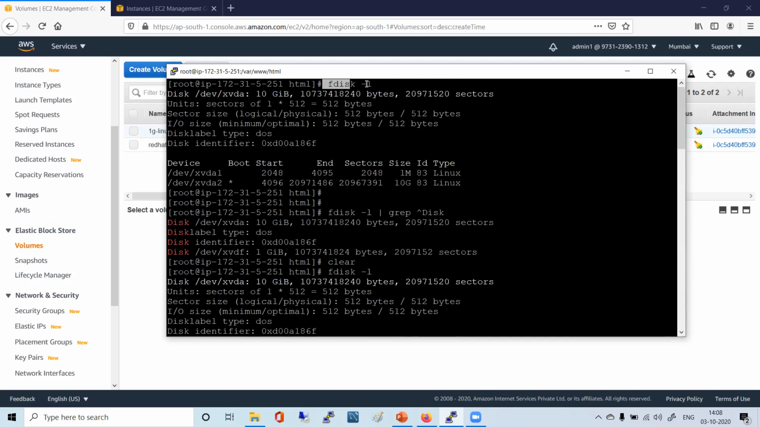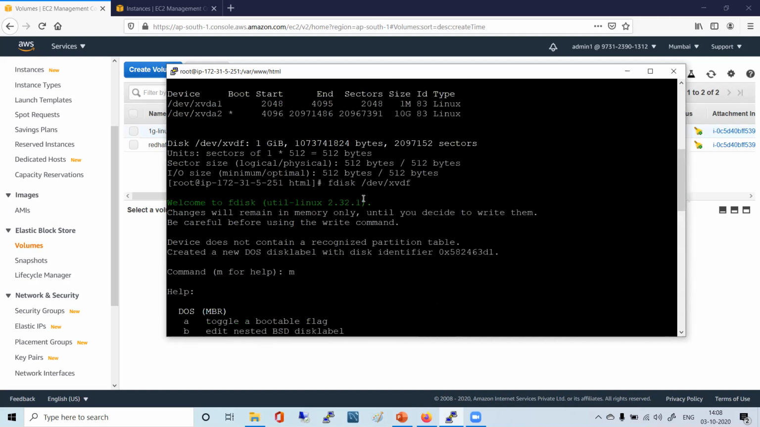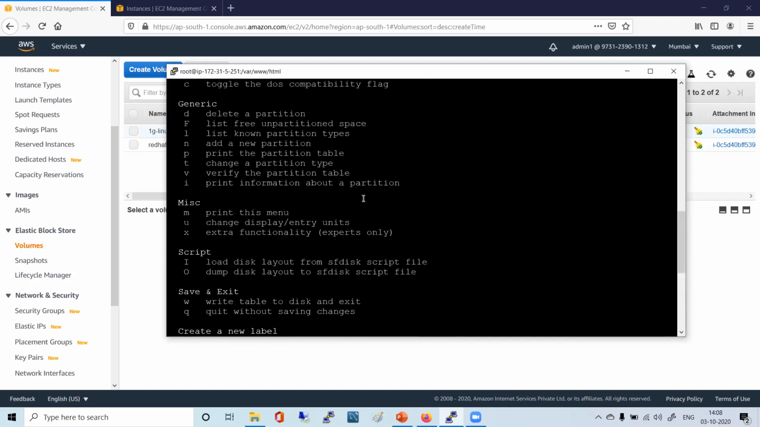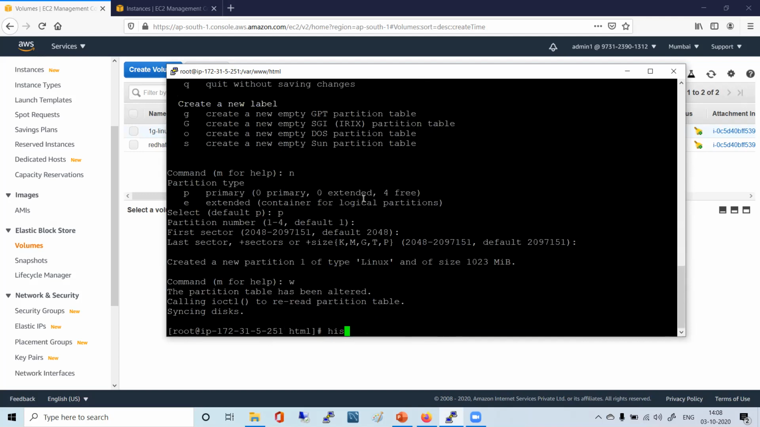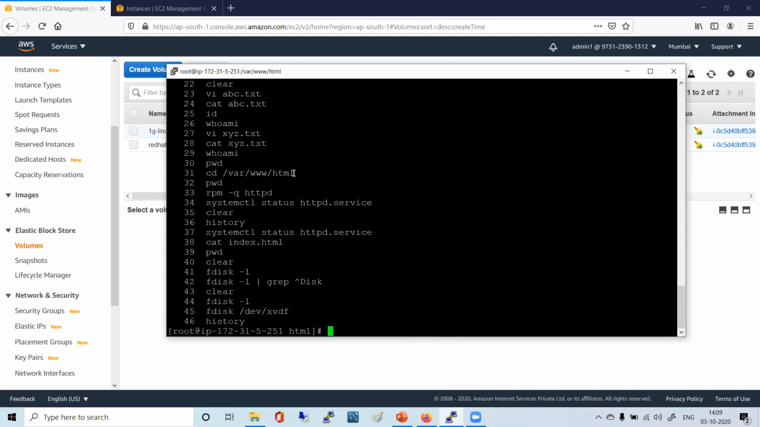Just do fdisk -l to see. Then you do, I'll just show you the history. So you have done fdisk -l to see. Then you do this command: fdisk /dev/ whatever is the name of your disk.